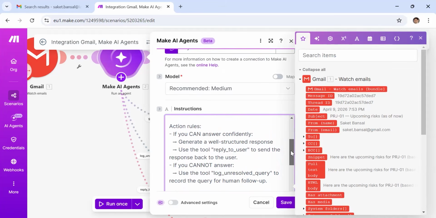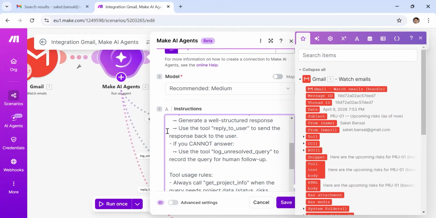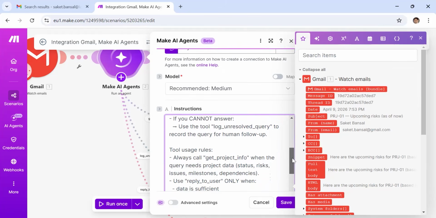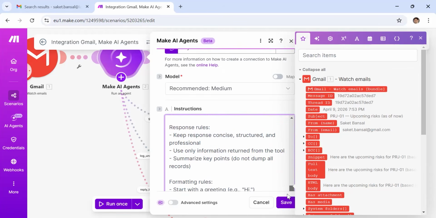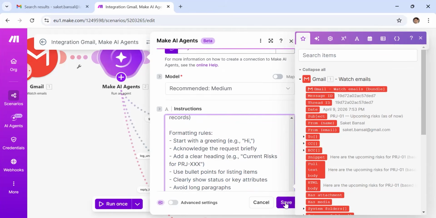Based on the tool's response, decide the action required. If you can answer confidently, generate a well-structured response, and then use a tool to reply to the user. If you cannot answer, log the unresolved query. These are specific words which we used. And then this is how you need to answer. So these are like system instructions. The way you can understand it is it's a default prompt which will go along with each email coming to my email ID.